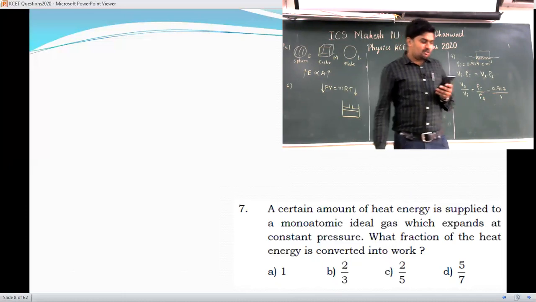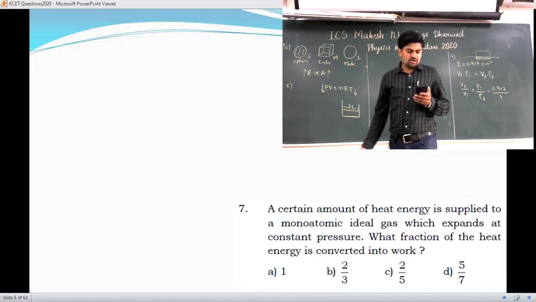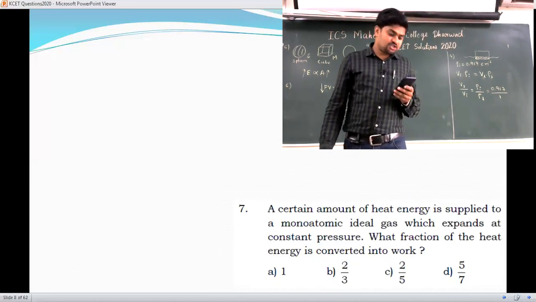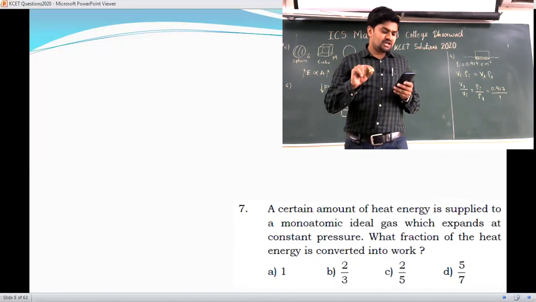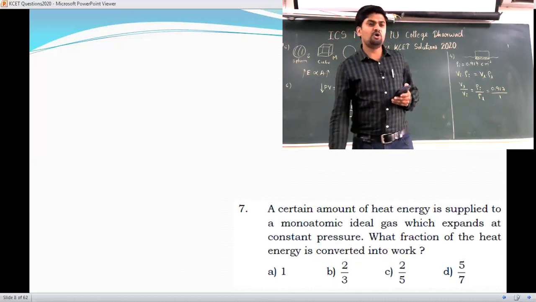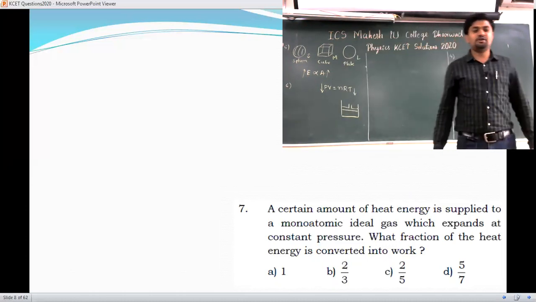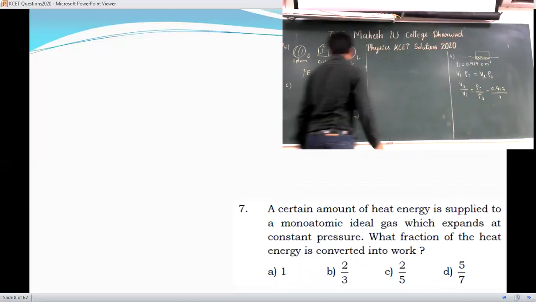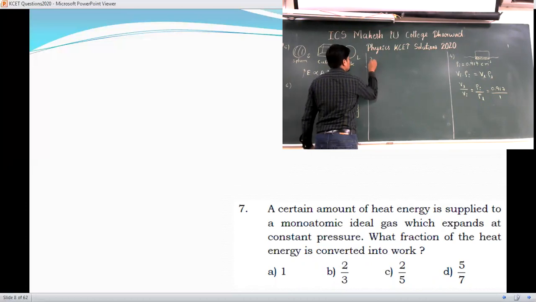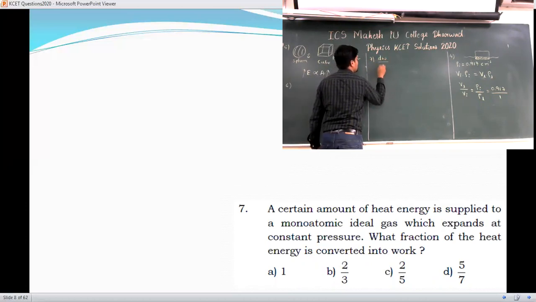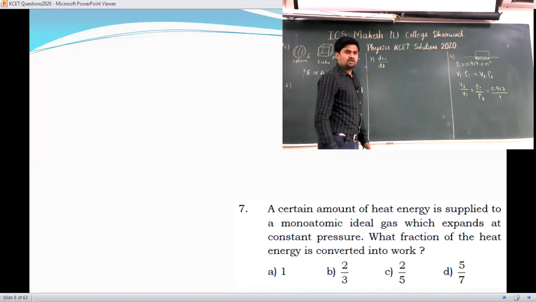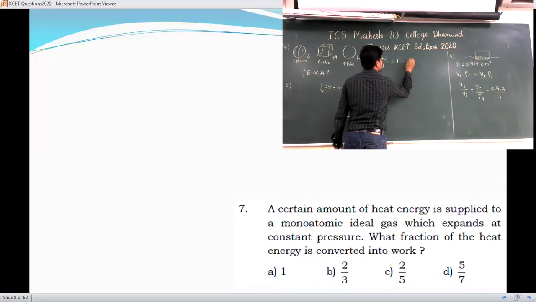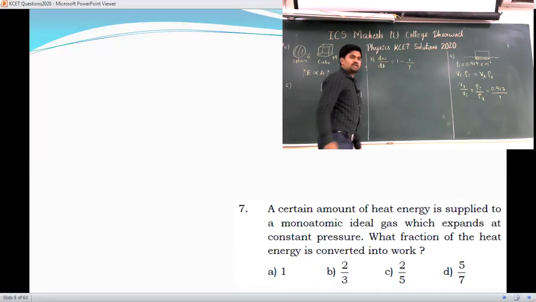A certain amount of heat energy is supplied to a monoatomic ideal gas which expands at a constant pressure. What fraction of the heat energy is converted into work? So here the key point is they have given a monoatomic gas. Work done is dW divided by dt. What is the formula you are using here? It is dW by dt is equal to 1 minus 1 by gamma.